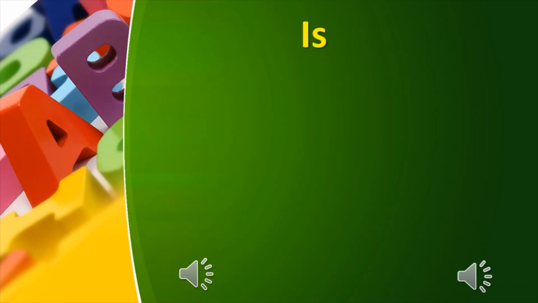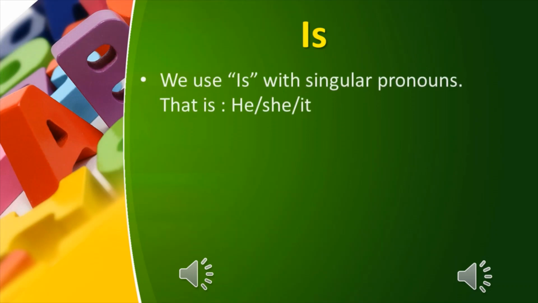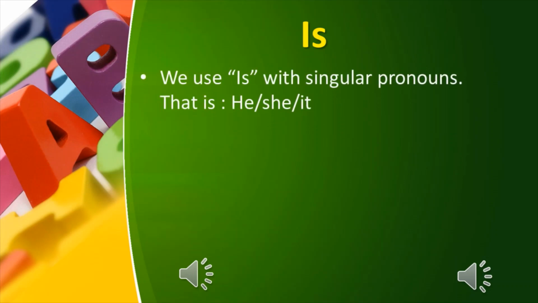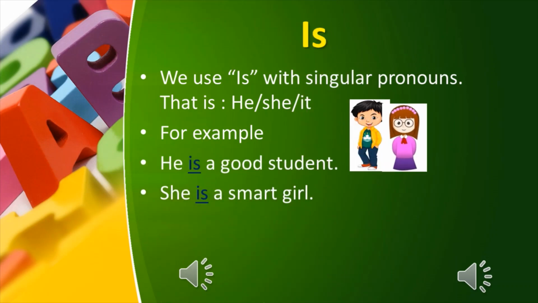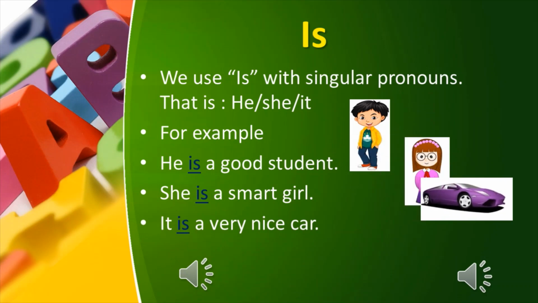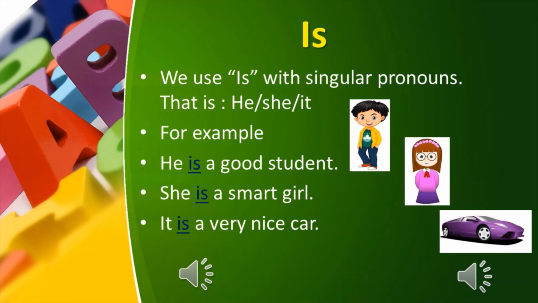Now let's talk about where we use is. So my dear students, we use is with singular pronouns. That is he, she, it. It means that whenever we talk about one person, one place, one animal or one thing, we use is.